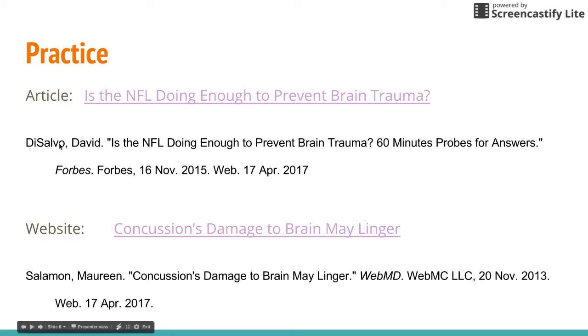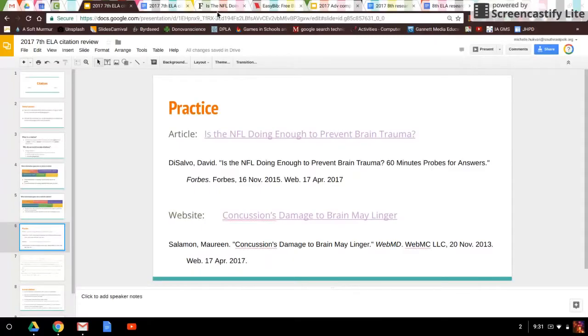put this citation together in the proper order, author first, then the title. Some things have quotation marks, some things are in italics. EasyBib will do all of that, but I need to be able to find the pieces of information. So we're going to look at how that would actually work in EasyBib.